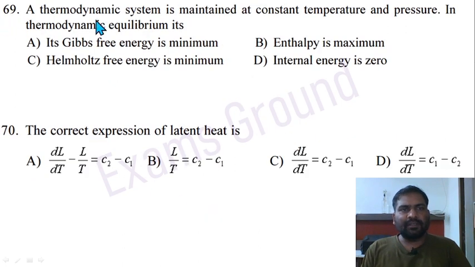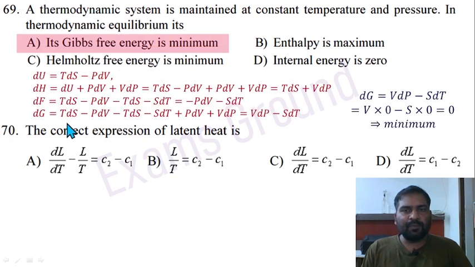Question 69. A thermodynamic system is maintained at constant temperature and pressure in thermodynamic equilibrium. It gives free energy. So dG is equal to V dP minus S dT. So V multiplied by 0 at constant pressure and S multiplied by 0 at constant temperature, it is 0, the minimum. So option A is correct. Gibbs free energy is minimum.